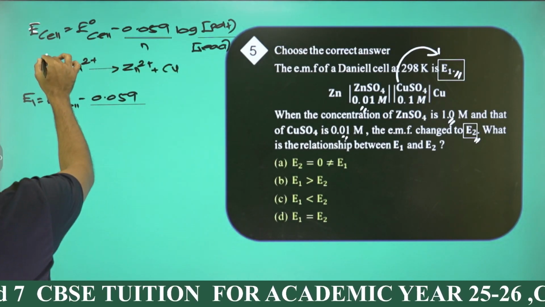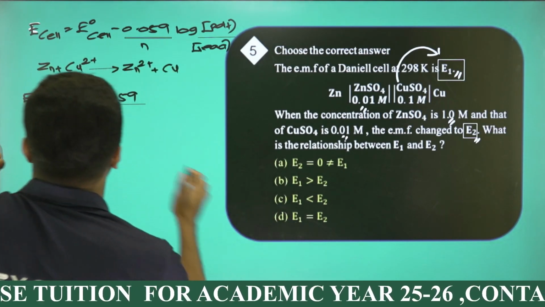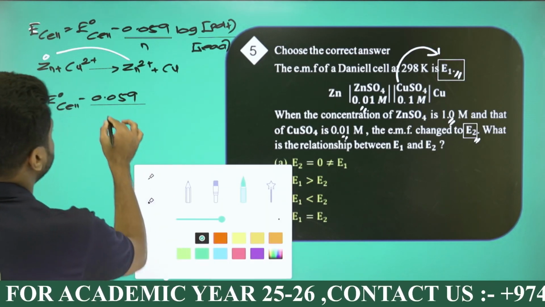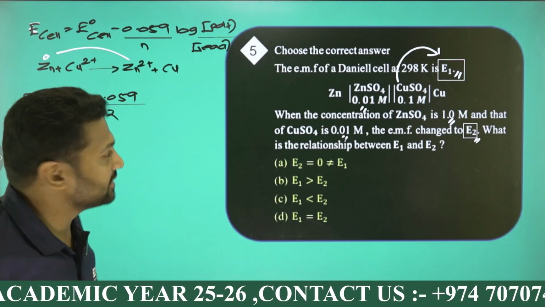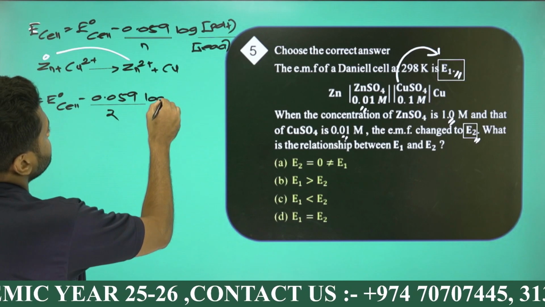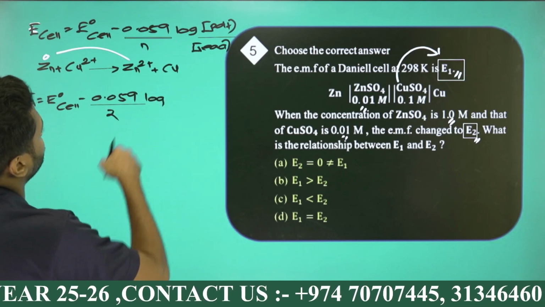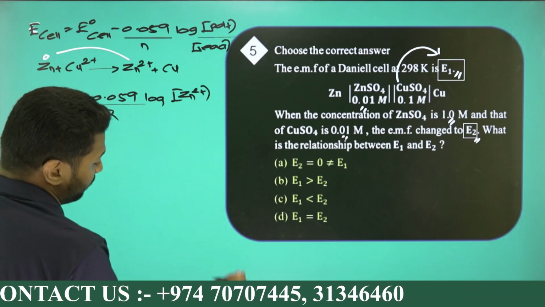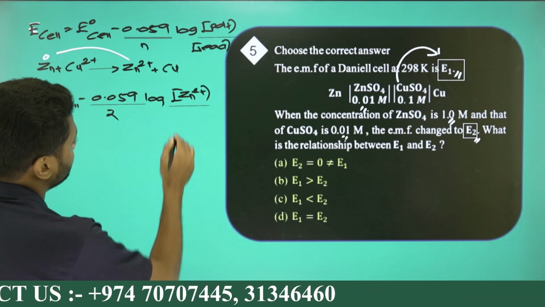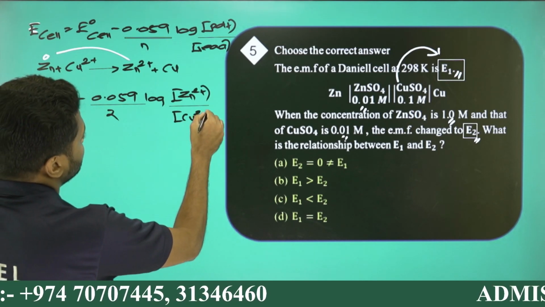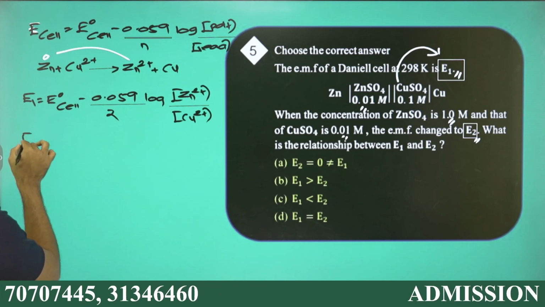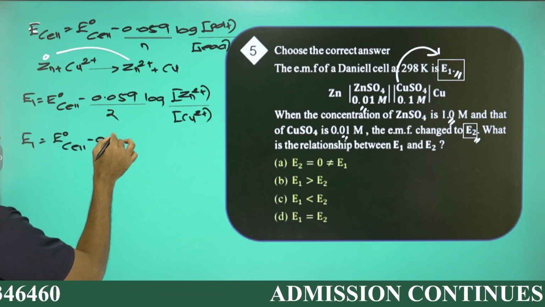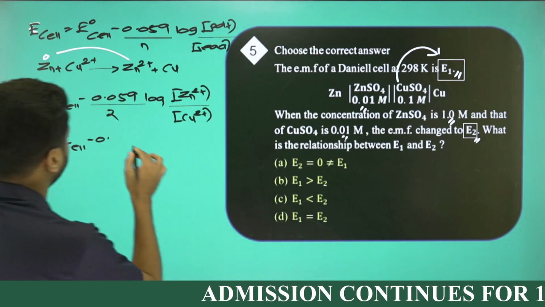So you know something regarding zinc. The state of zinc is 0, then the state of zinc is 2+. So 0 to 2 means the change is 2, same as the electrons involved, 2. Log of concentration of Zn2+ divided by concentration of Cu2+. So E1 equals E0 cell minus 0.059 by 2.